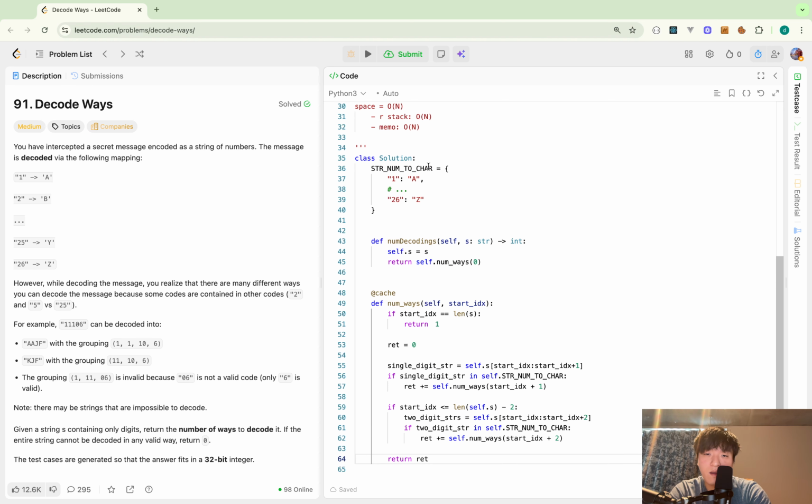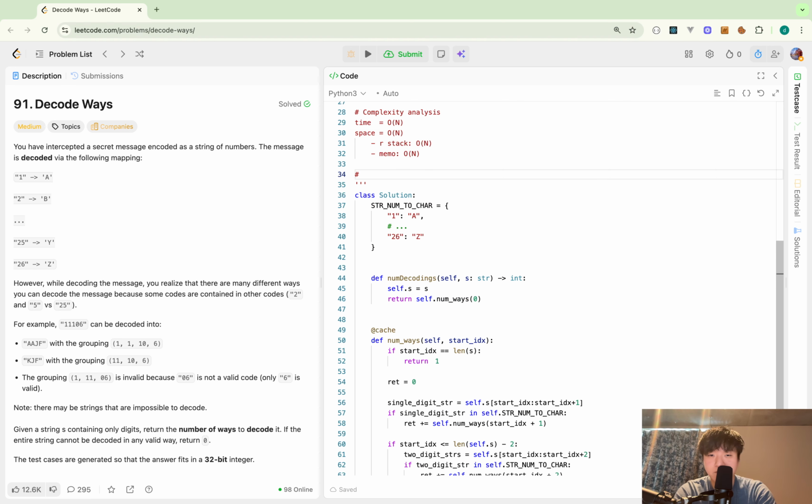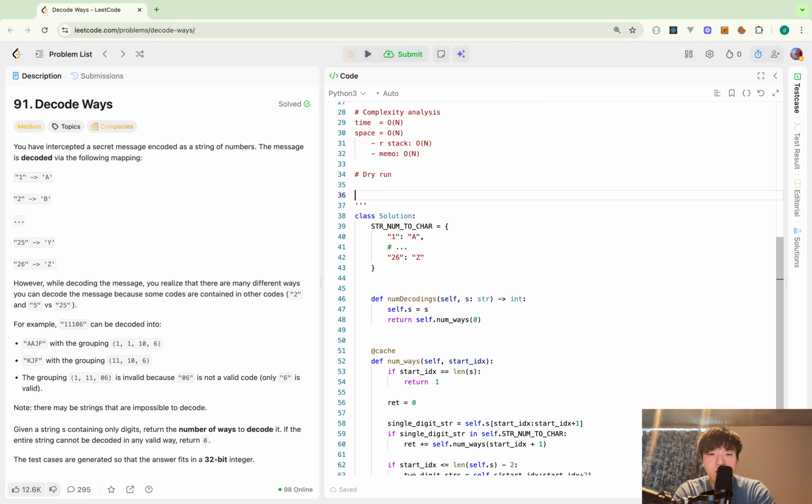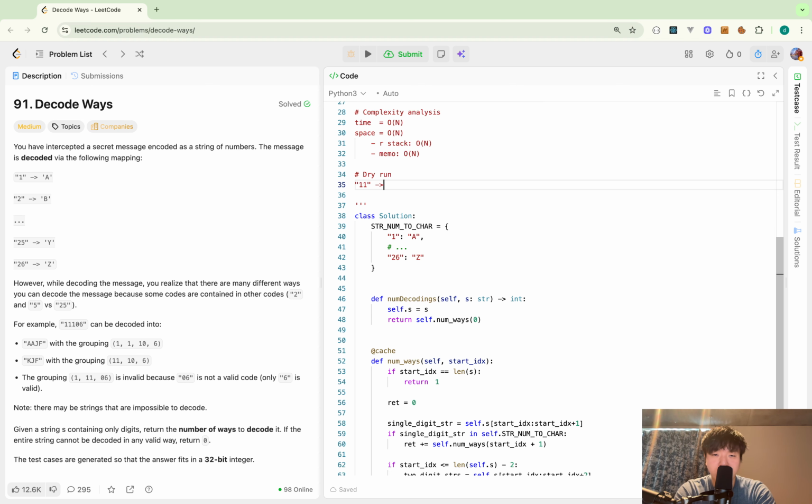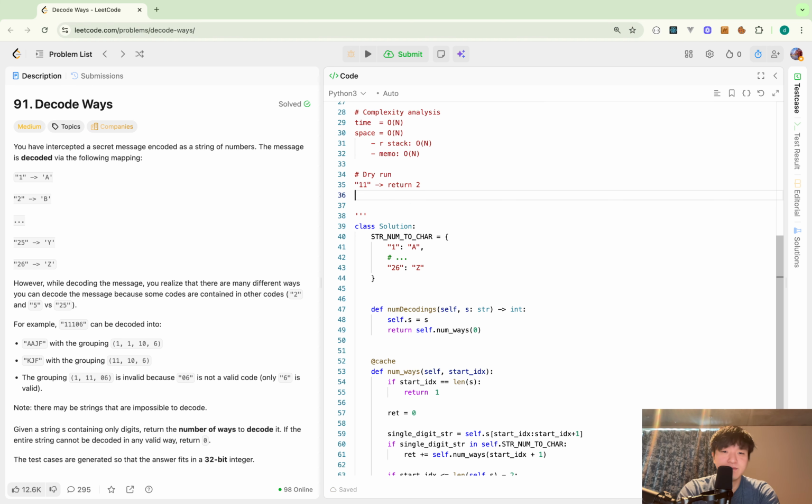So let me dry run my code. Definitely the test case I try to include is this case. In this case, I should return 2 because I have 11 or 1, 1. Also, I just want to test this case too. In this case, there shouldn't be any way to decode it, so I should return 0. Okay, so I will go with the 0 case.